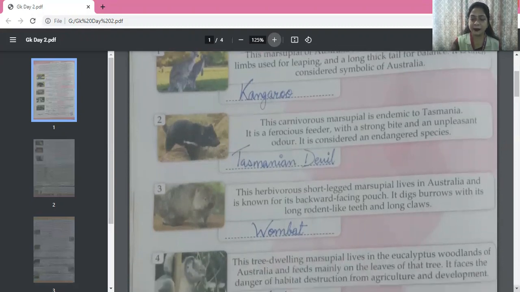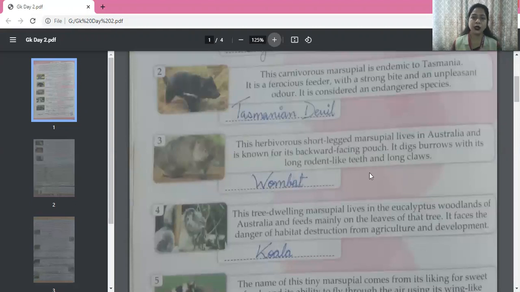So next we have this herbivorous short-legged marsupial that lives in Australia and is known for its backward-facing pouch. It digs burrows with its long rodent-like teeth and long claws. Okay, so what is this? This is wombat. W-O-M-B-A-T. Rodents are rats and all, the rat family, so rodent-like teeth, and it has long claws.